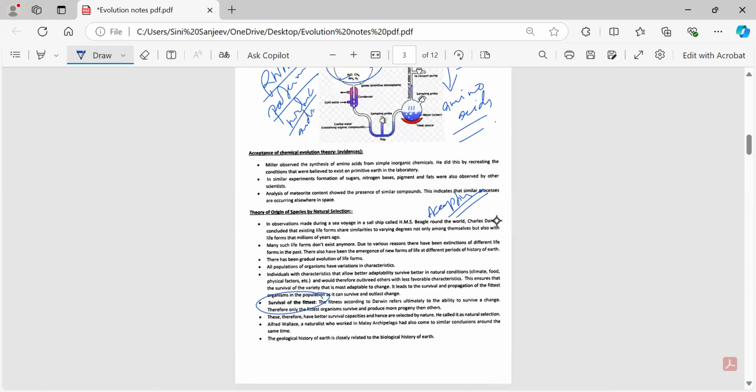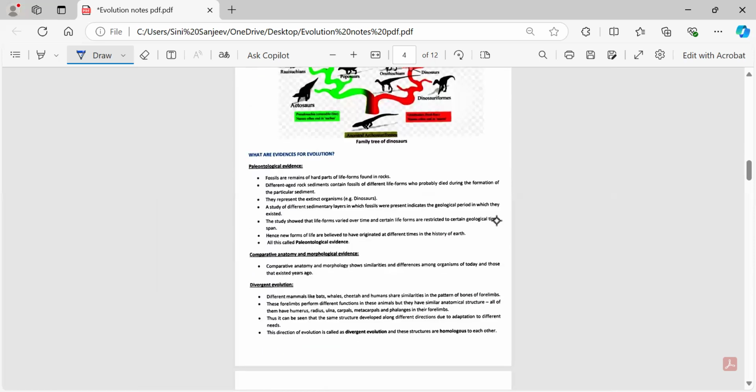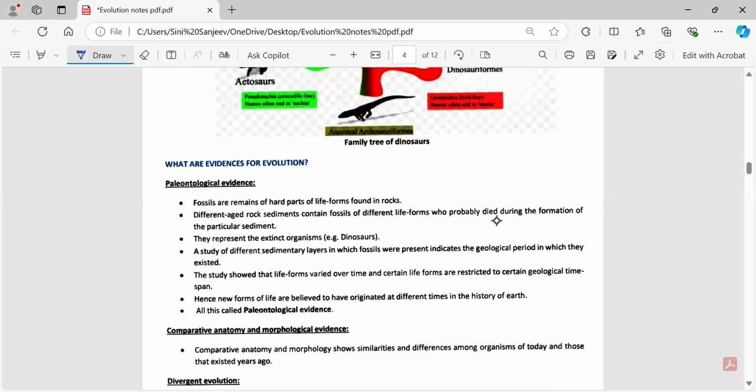So there were certain evidences which were given for evolution. Now let's see what evidences they give. The first thing is the paleontological evidence. Paleontological means it's related to fossils. If studies are done related to fossils, they are called paleontology. So paleontological evidences were formed by using fossils. Fossils are nothing but the remnants of life found in the deeper earth's crust, like rocks or soil. They are called fossils. Fossils are very important if you want to generate evidence.